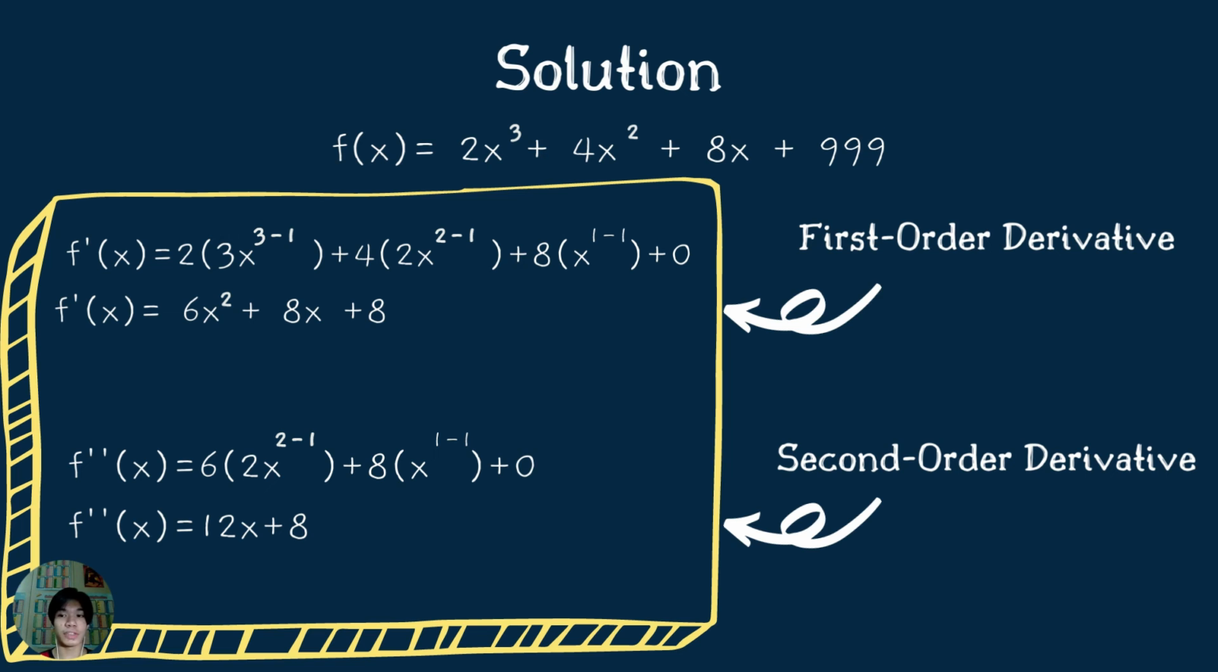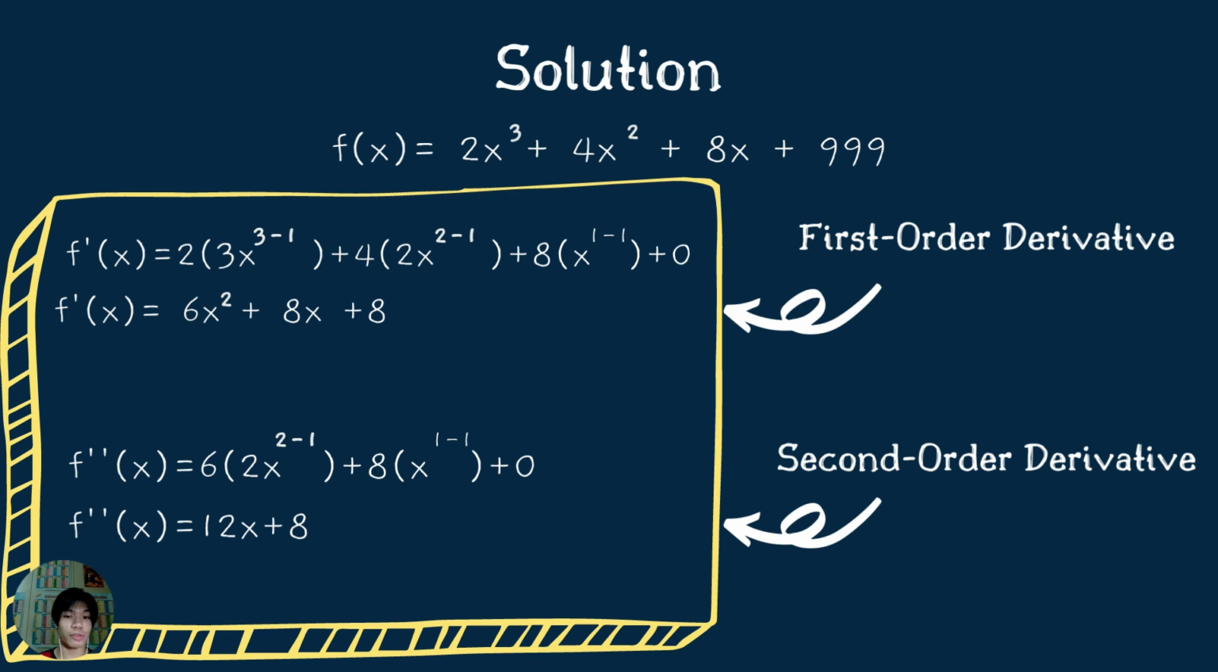Through the general power rule, 2x cubed becomes 2 times 3x to the power of 3 minus 1. Then 4x squared becomes 4 times 2x to the power of 2 minus 1. And 8x becomes 8 times x to the power of 1 minus 1. Through the constant rule, 999 becomes 0. So we are left with 6x squared plus 8x plus 8. Since, as said earlier, this is still a function, we can find its derivative, which means we are able to find the higher order derivatives.